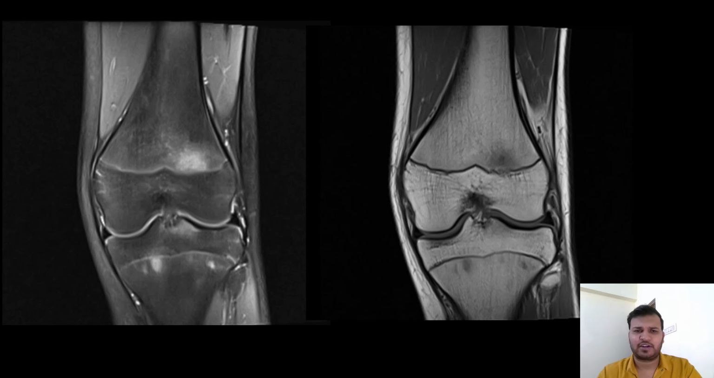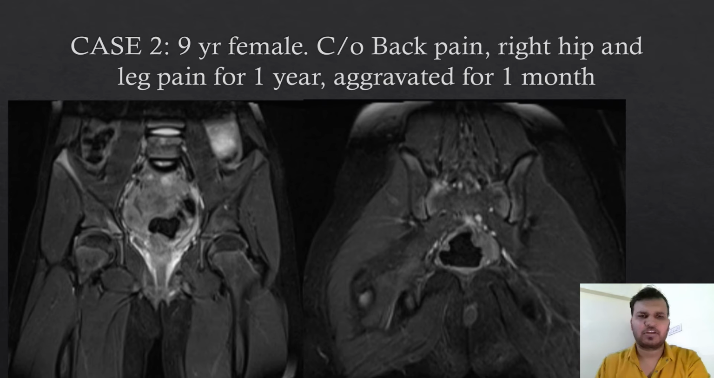These are the images of the left knee, STIR and T1 coronal images. And here also, there are multifocal scattered areas of abnormal bone marrow edema-like signal intensity of varying sizes in distal femoral and proximal tibial metaphyses, as well as condylar region and tibial spine. So this is the next case.